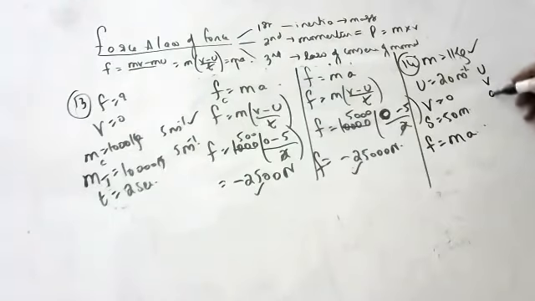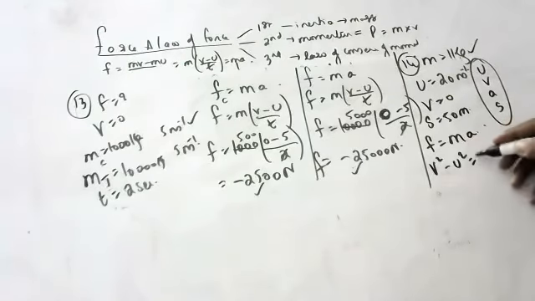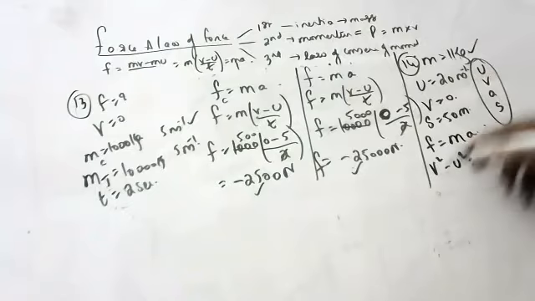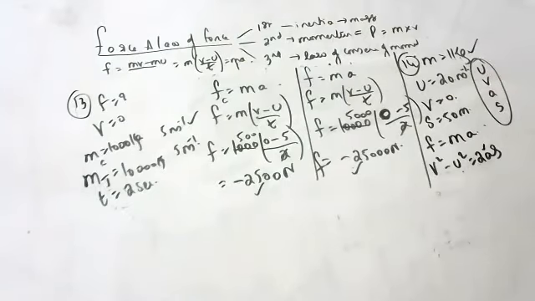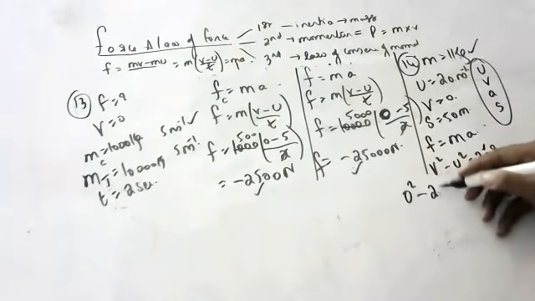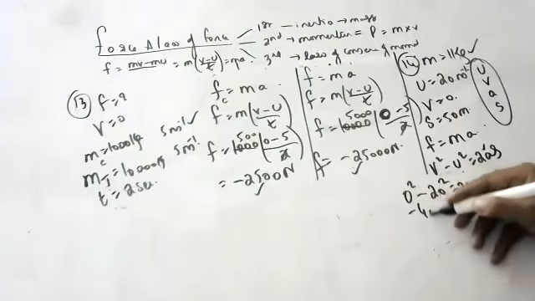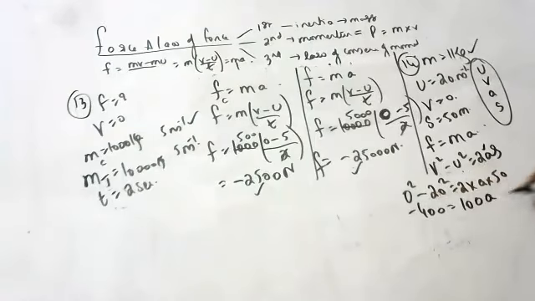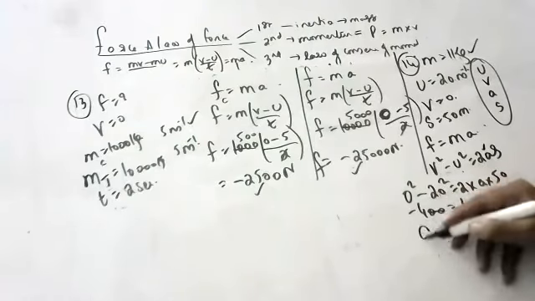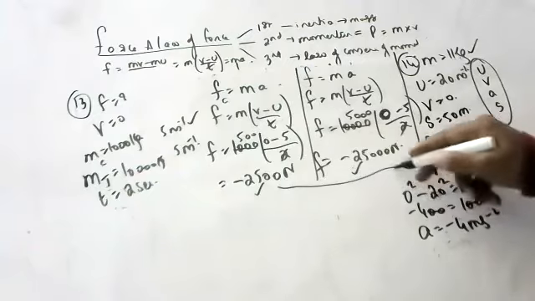Connecting u, v, a, s, what is the formula we have? v square minus u square is equal to 2as. v, u and s are there, so you will get a here. 0 square minus 20 square is equal to 2 into a into 50, so minus 400 is equal to 100a, and a is minus 4 meters per second squared. Why minus? Because it is frictional force, a retarding force.